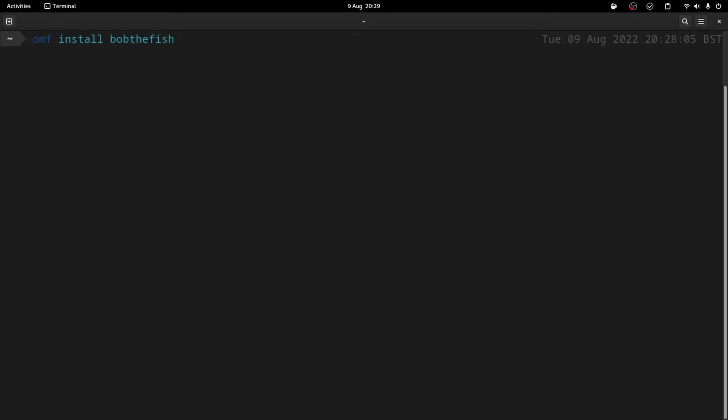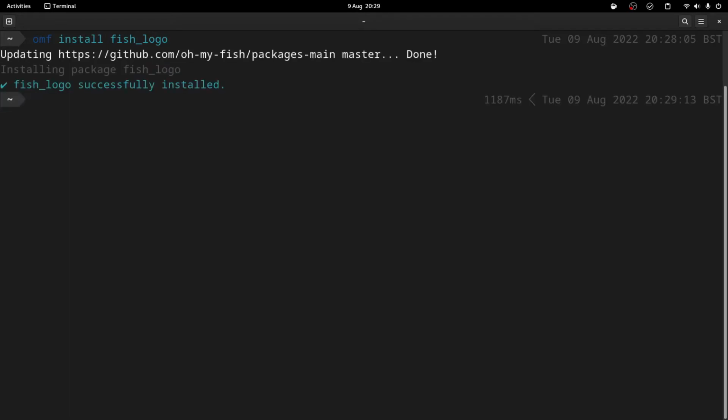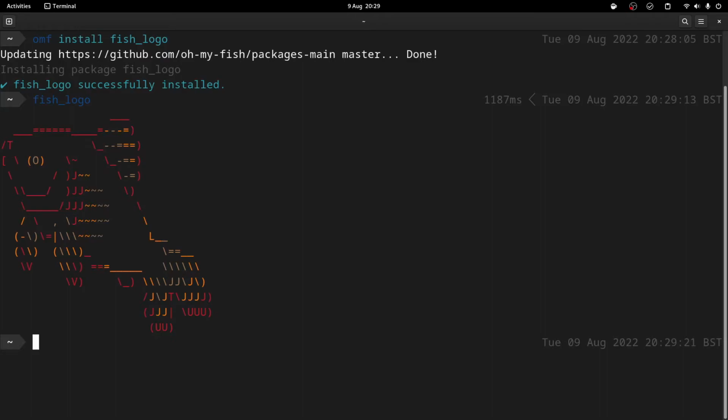Nice time saving feature. I don't actually want to install Bob the Fish again because I've already installed that. But there is a fish logo package which is kind of funky. So just install that, and that gives me the fish_logo function, which draws a nice fish in my terminal, which is kind of nice.